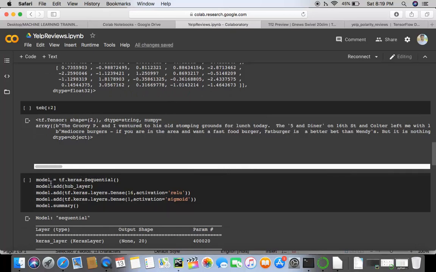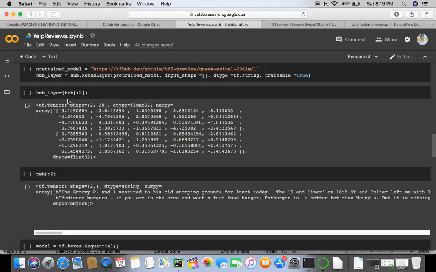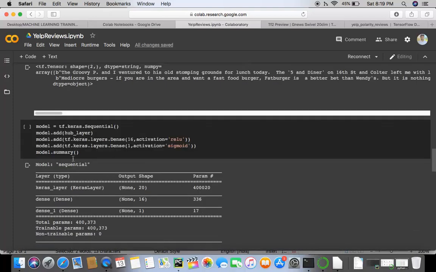Let's define our model. It's a sequential model, so we add the hub layer, which we have defined here, and then we add another dense layer, and the activation is ReLU. Then we add the output layer, for which we have just one target variable, one neuron, and the activation is sigmoid.